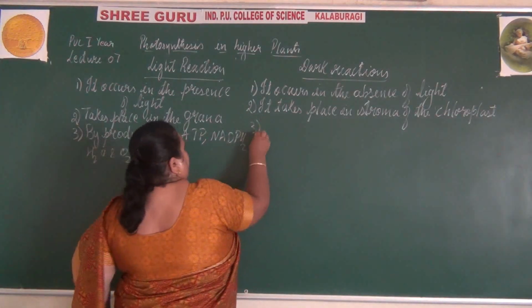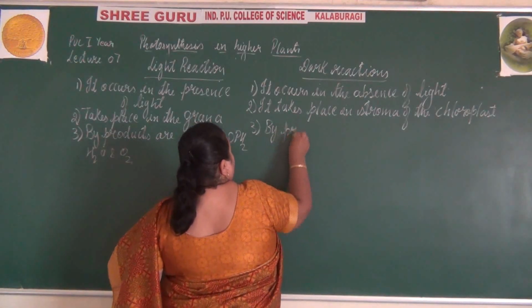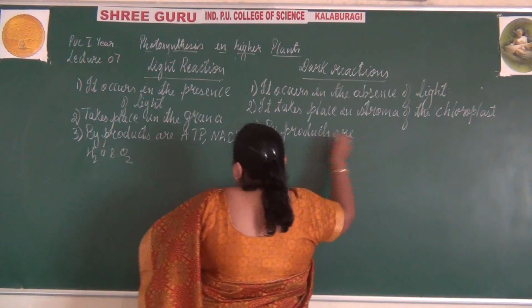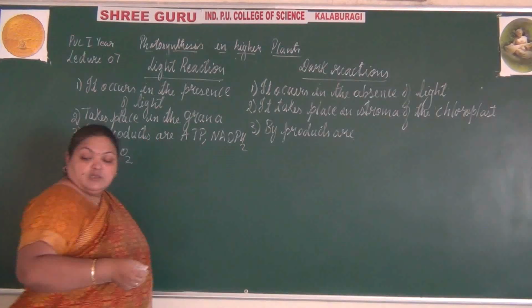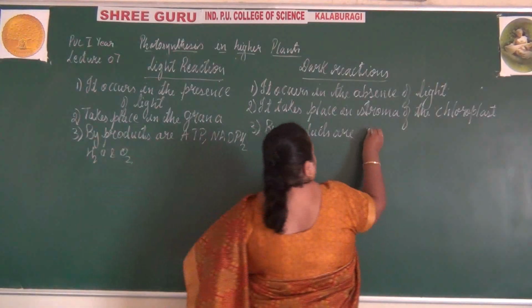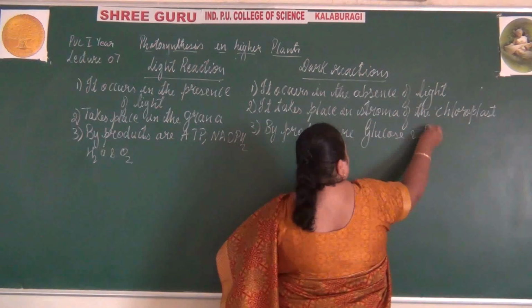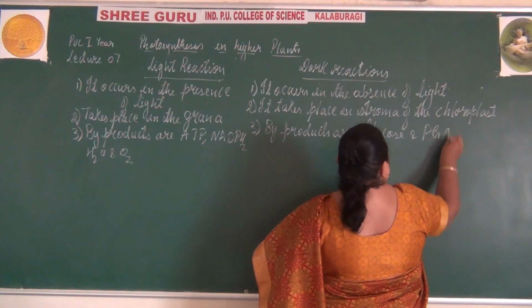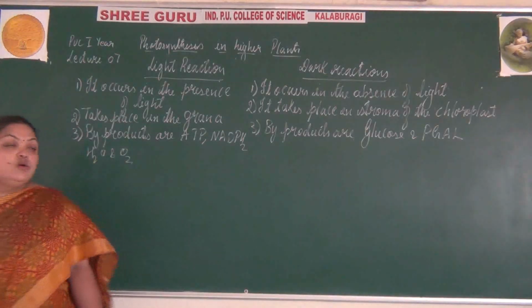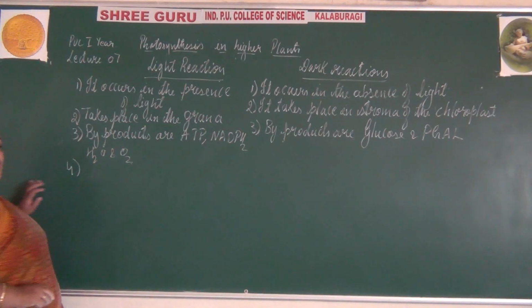Here, in the dark reaction, the byproducts are glucose and phosphoglyceraldehyde, the end products that are being formed.